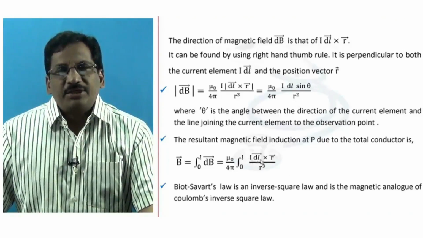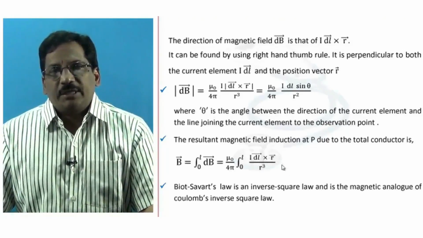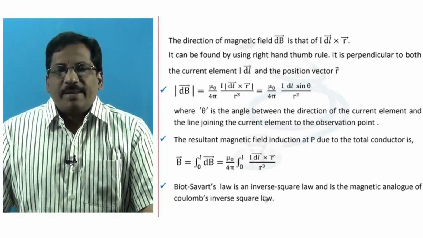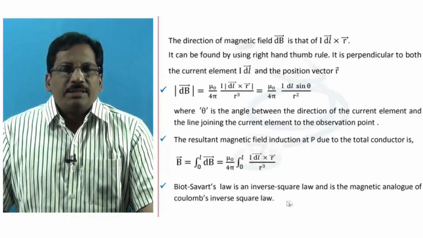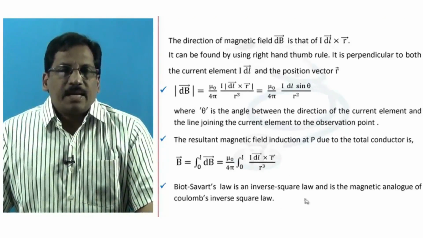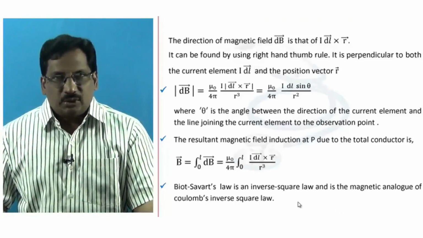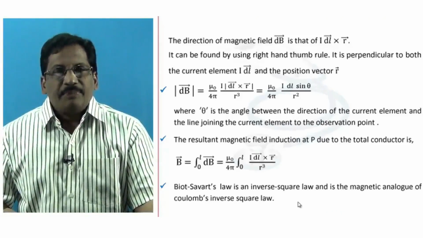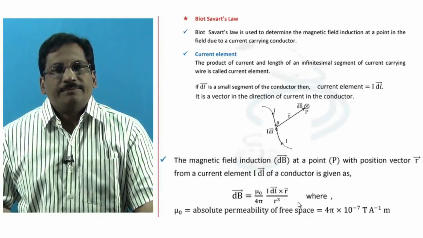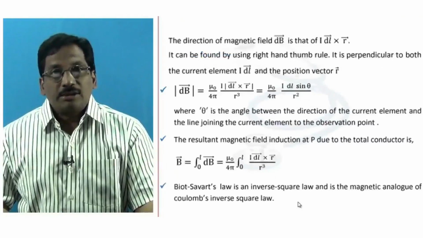So in the expansion of this expression, only r square remains in the denominator. So Biot Savart's law is an inverse square law and is the magnetic analog of Coulomb's inverse square law. Earlier, Ampere's law is the analog of Gauss law, as we understand.